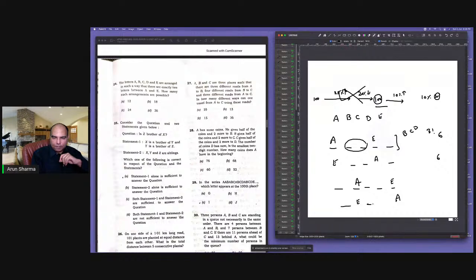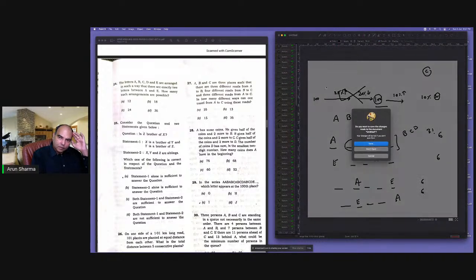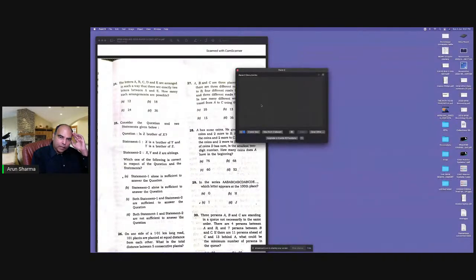They can be on the second and fifth letters also. So here also 6 will come, here also 6 will come. So the correct answer is 24 to this. Option C is the right answer. So question 24's answer is C, 24. Right, let's go to the next question now.